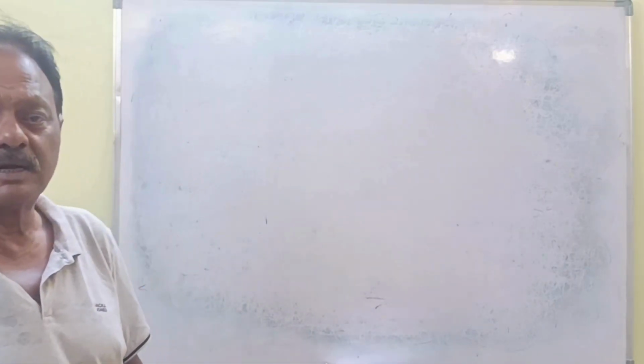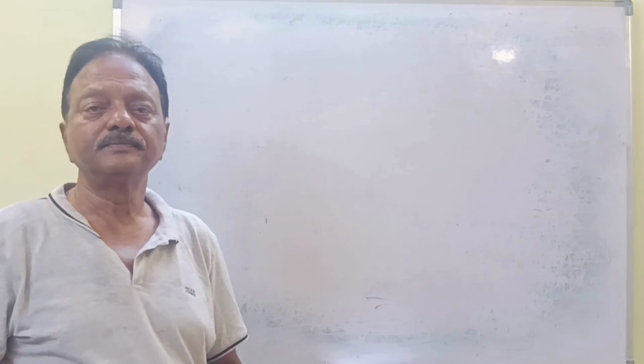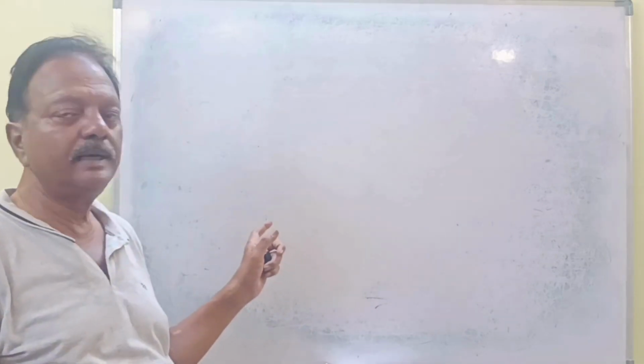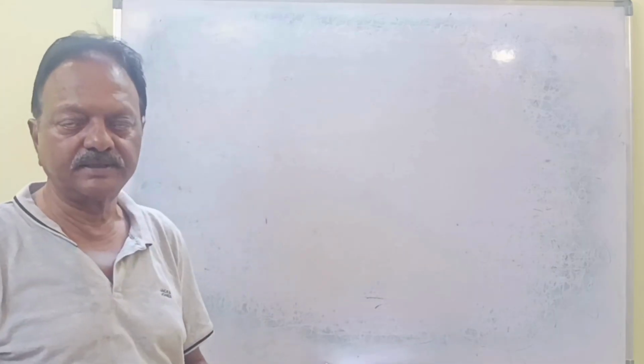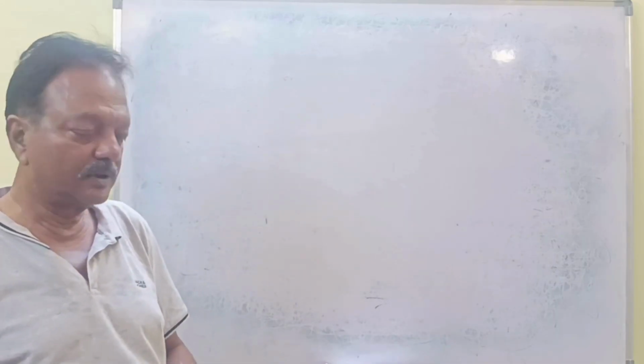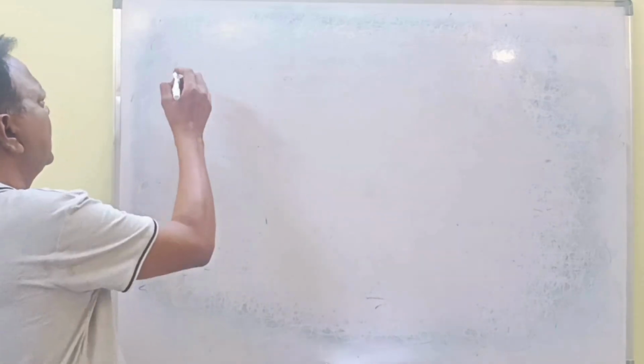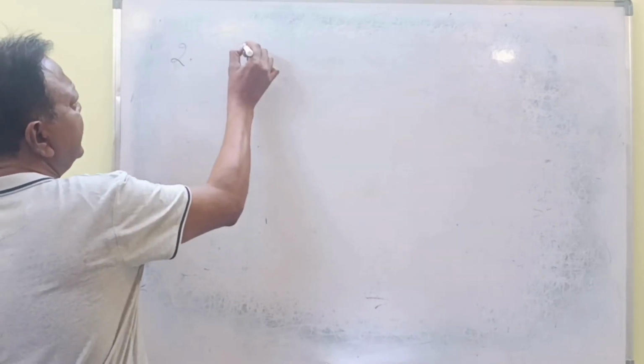Now, in the system there are a number of spaces. Now we know only the general space, that is vector space. Understood? Now there is a second one, Euclidean space.